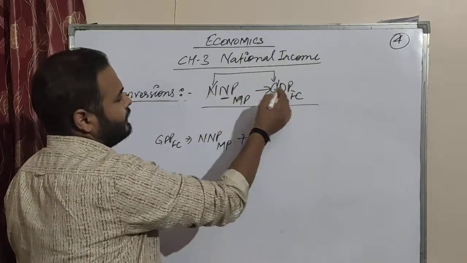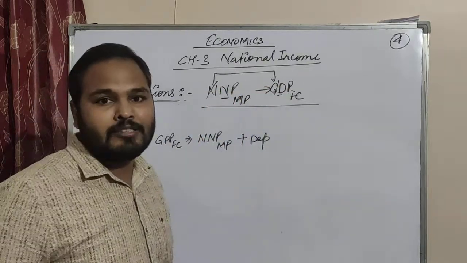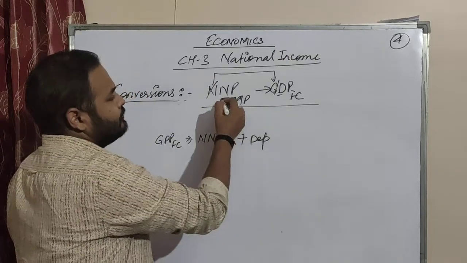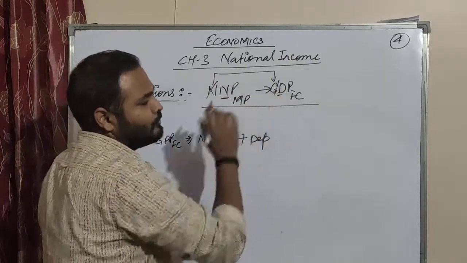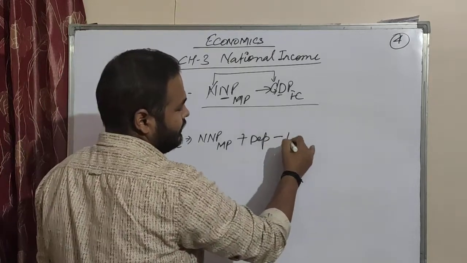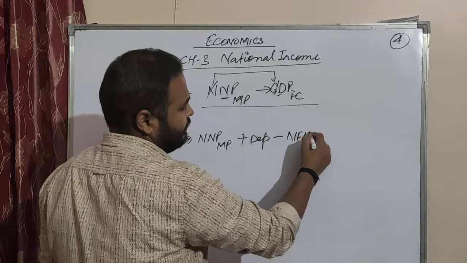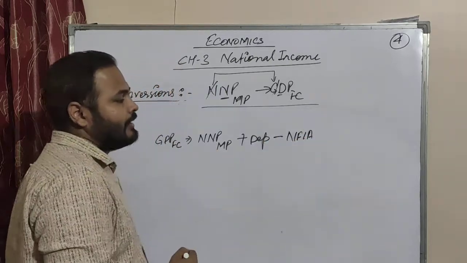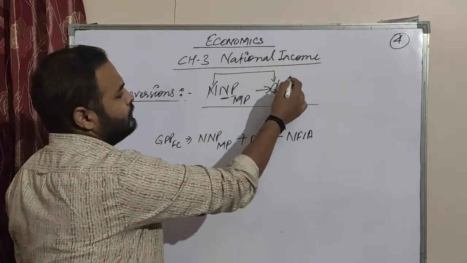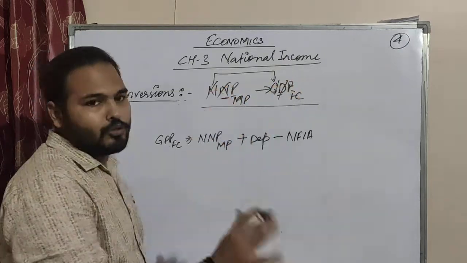We will move stepwise, so it will be very easy to convert. From national income to domestic income, we need to subtract NFIA, net factor income from abroad, and then P is common in both, so we need not worry about it.